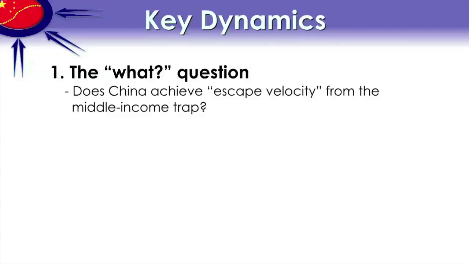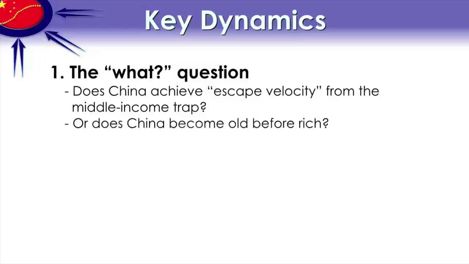Easy to get to the middle income level for developing economies. Hard to make that jump from middle income to high income, because that's where you hit that wall between extensive and intensive growth. And shifting from the former to the latter, very difficult. Or does China become old before it becomes rich, which is the clock that's running on China right now?